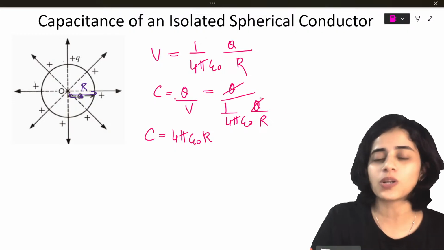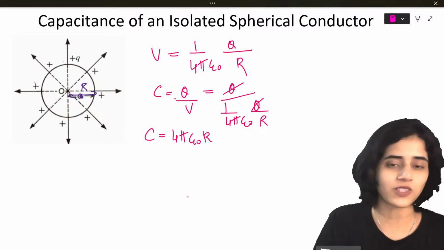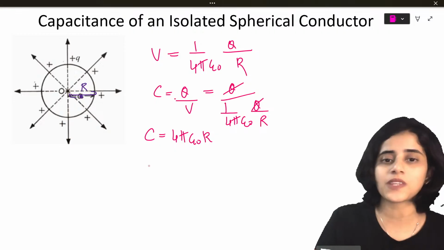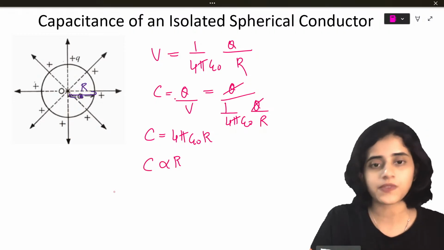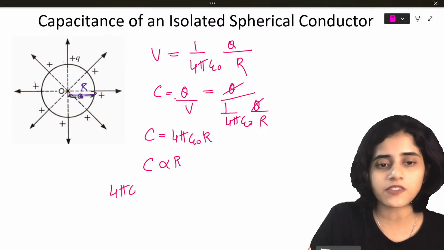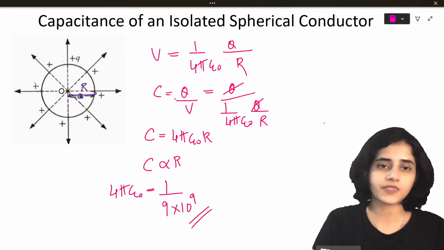So Q cancels, and you will get C is equal to 4 pi epsilon naught R. From this, it's very clear that C is proportional to R, and 4 pi epsilon naught is 1 by 9 into 10 raised to 9. Is this clear?